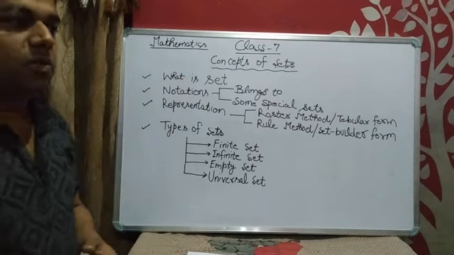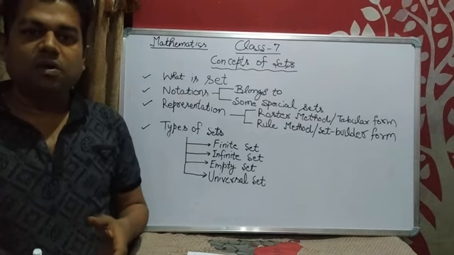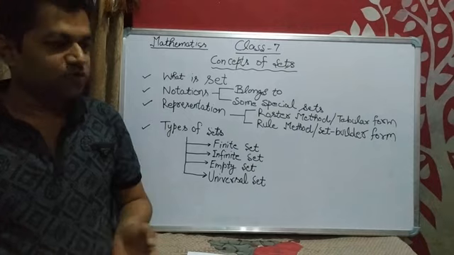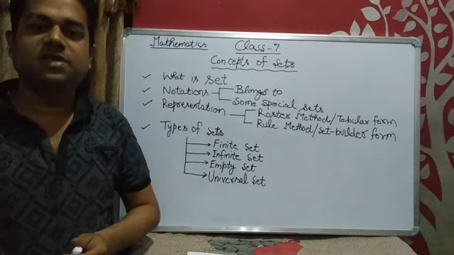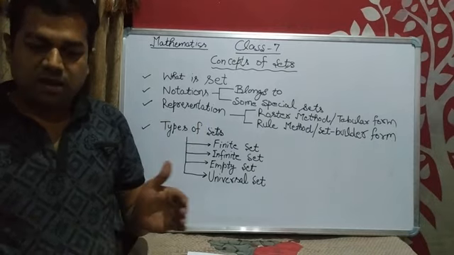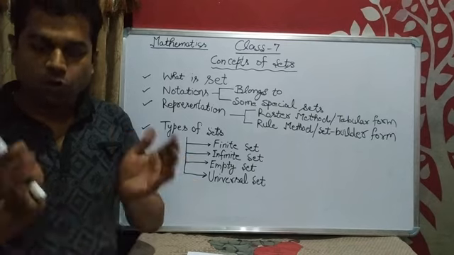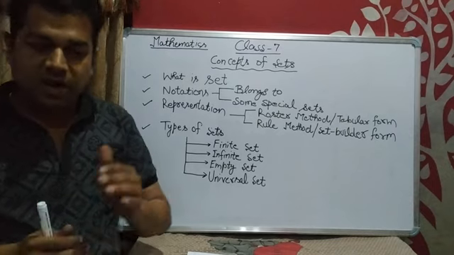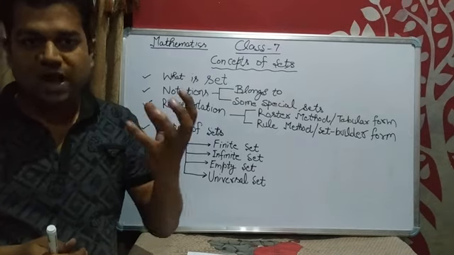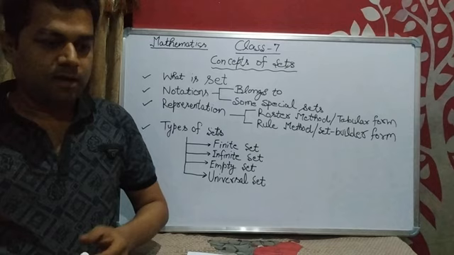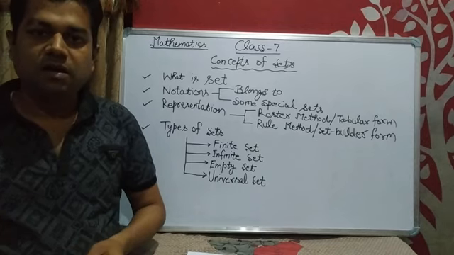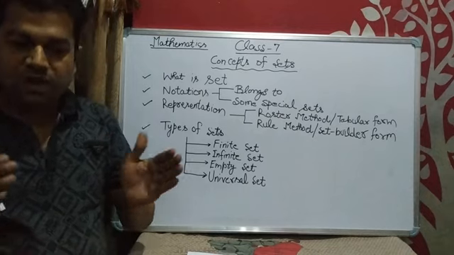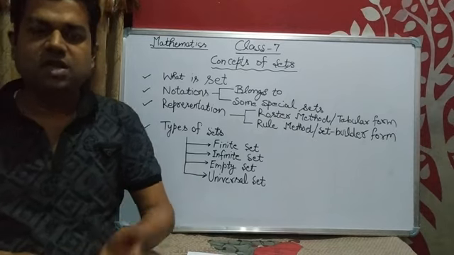A set we can define as a well-defined collection of distinct objects. Suppose we have 2, 3, 4, 5, 6 items and we are collecting those items in a group which have the same kind of properties. So we can define that as a group, and that group is called a set. In real life examples, we can take the sofa set, the bangle set, the dinner set, such kinds of things. Suppose we are considering the example of a dinner set.